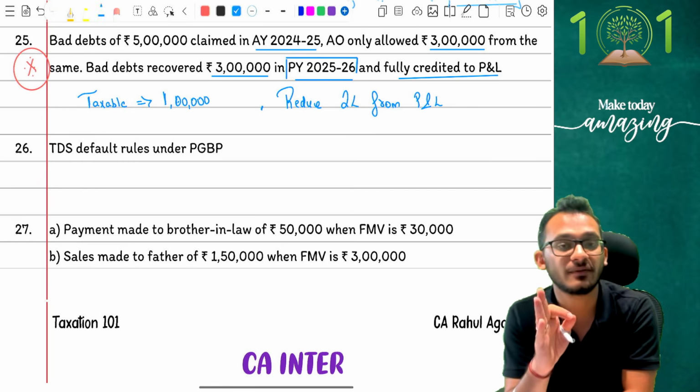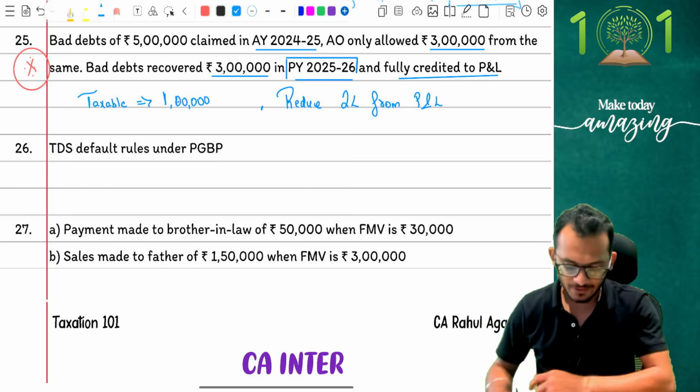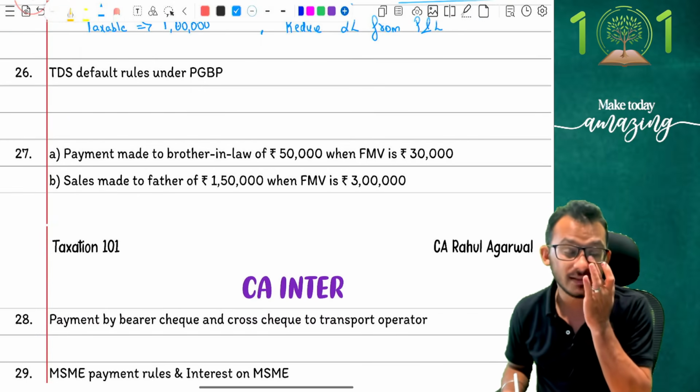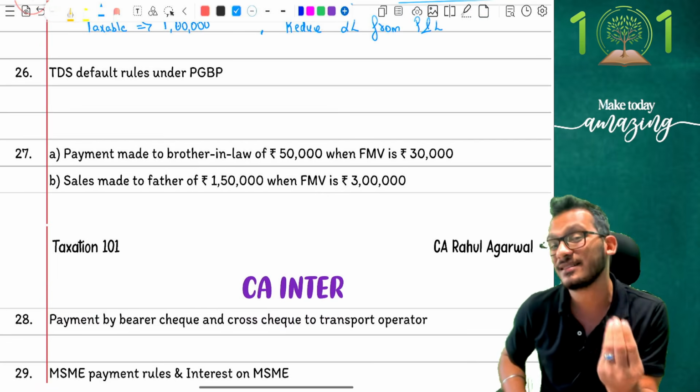Any doubts on this part, my friends? Clear? Good. Then comes the theory question. The theory question is, what are the TDS rules on defaults for PGBP? Something in which students generally end up making a mistake.